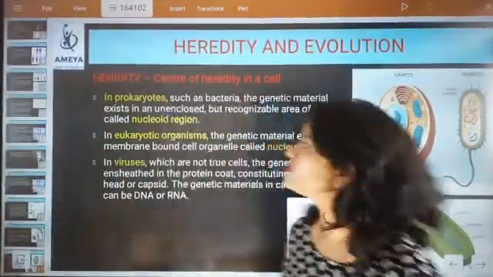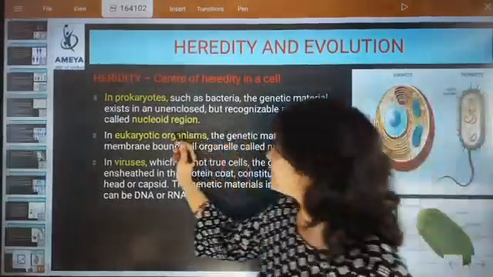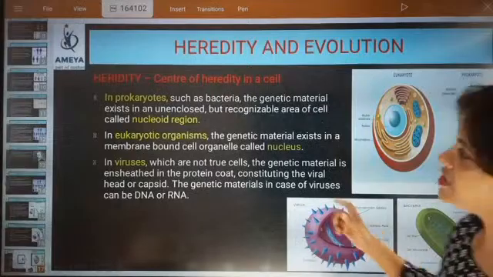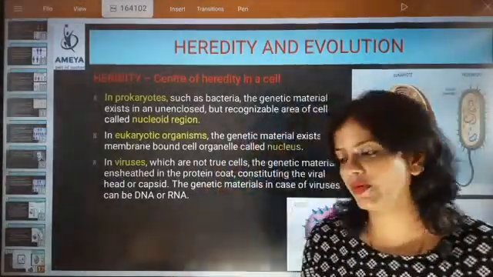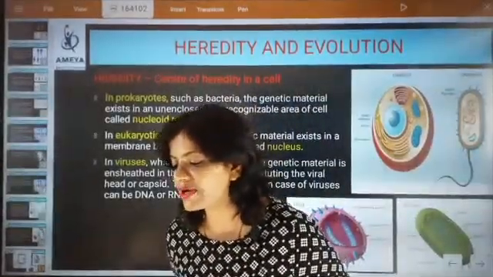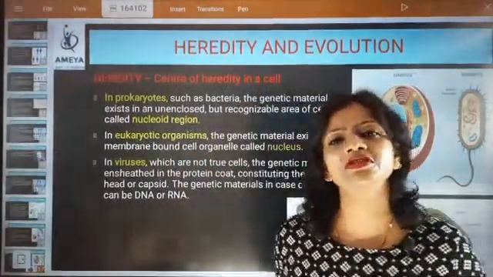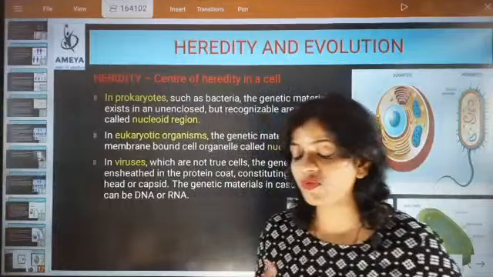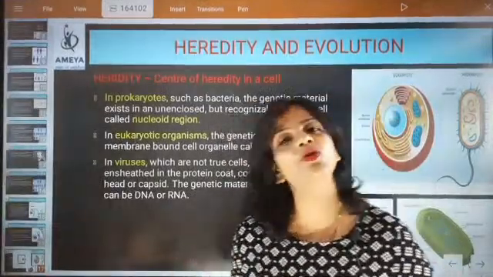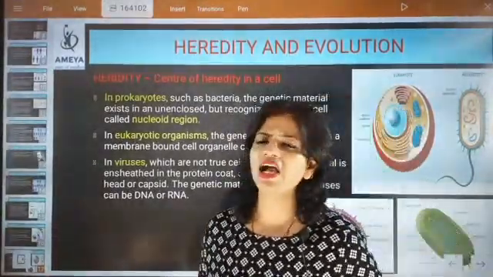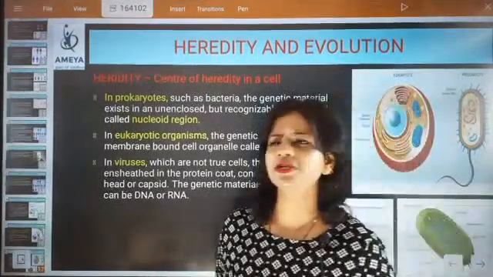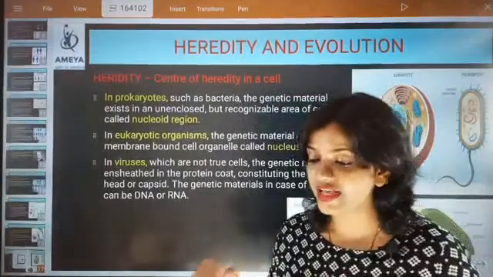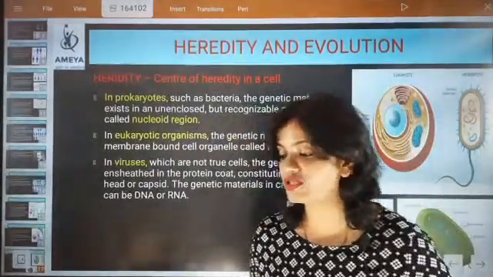In prokaryotes, the nucleoid region is the region where the DNA is present, so genetic material is present there. Did you understand this point, beta? In prokaryotic organisms, means unicellular organisms, where will the genetic information be present? You may say, auntie, the nucleoid is not well defined, then does it contain genetic information? Yes, it does contain genetic information, beta.